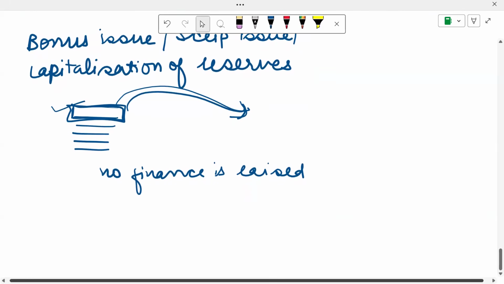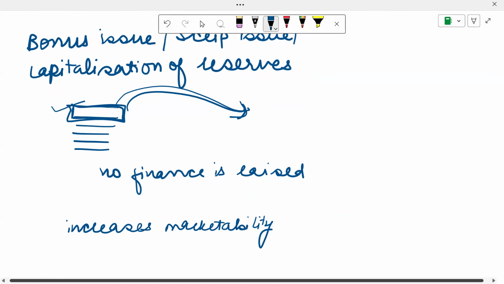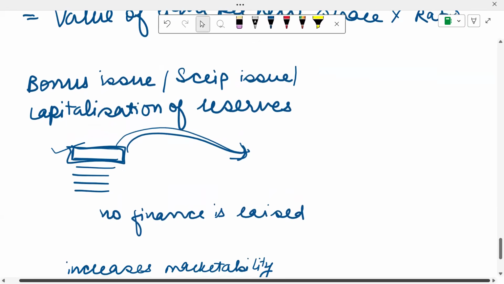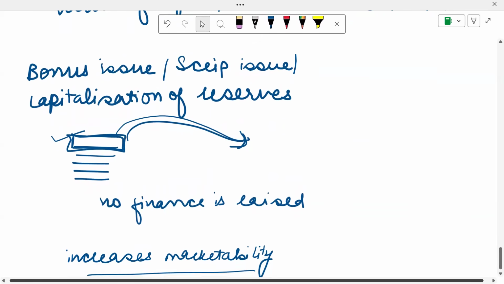Basically, this is good news about a company. It increases the marketability of the shares. How does it increase the marketability? While doing a bonus issue, the number of shares available in the market increases.